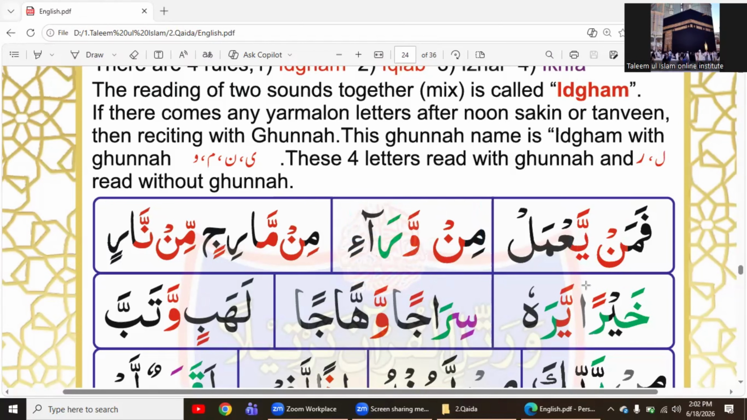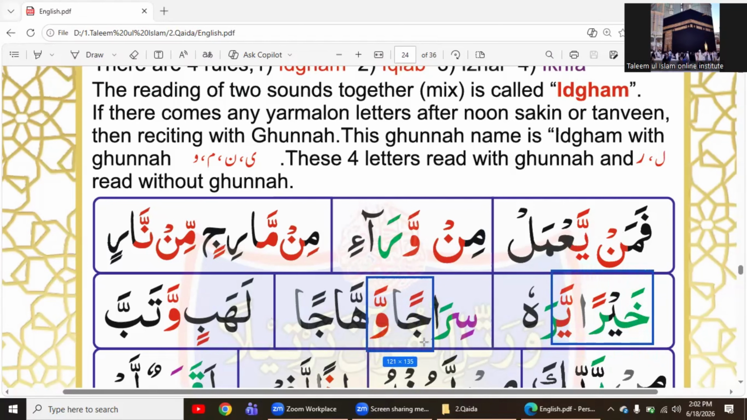So what will we do with tanween? After tanween, we know that when there is ya, noon, mim, waw, we will mix the sound of tanween and these letters. Normally we read this one khayran. But now we are going to do idgham. So we will read it like khayrain.